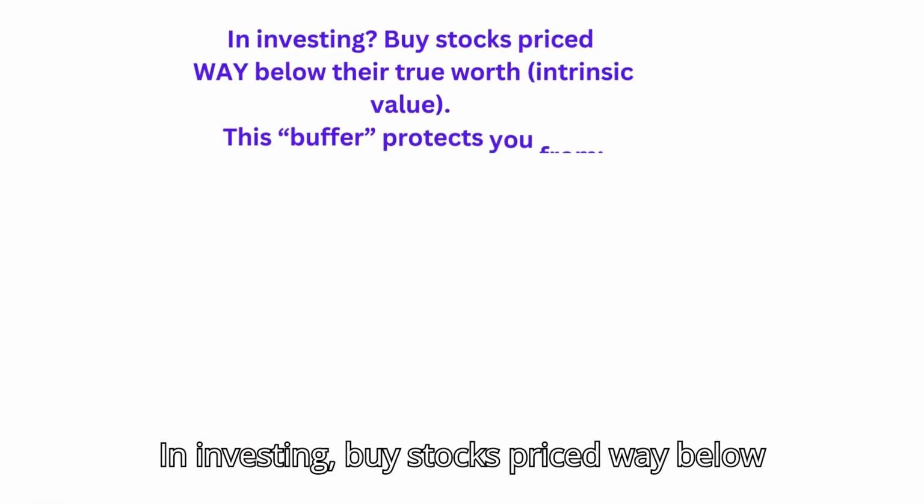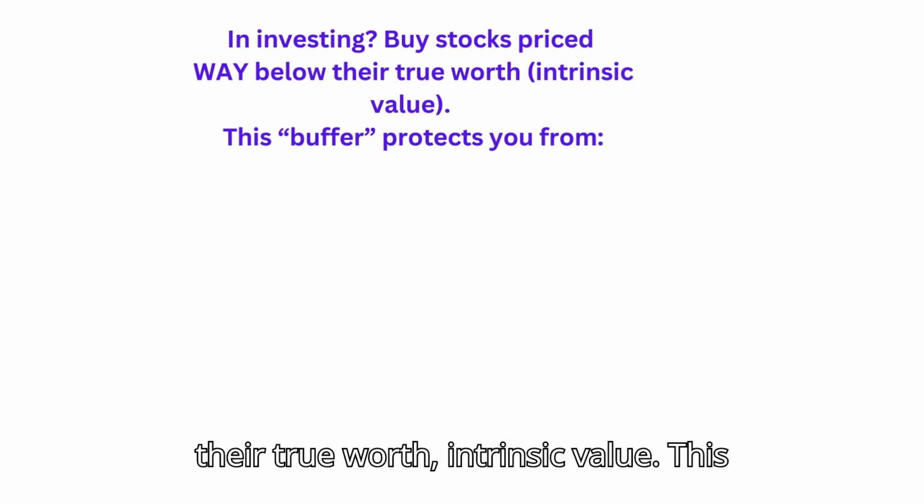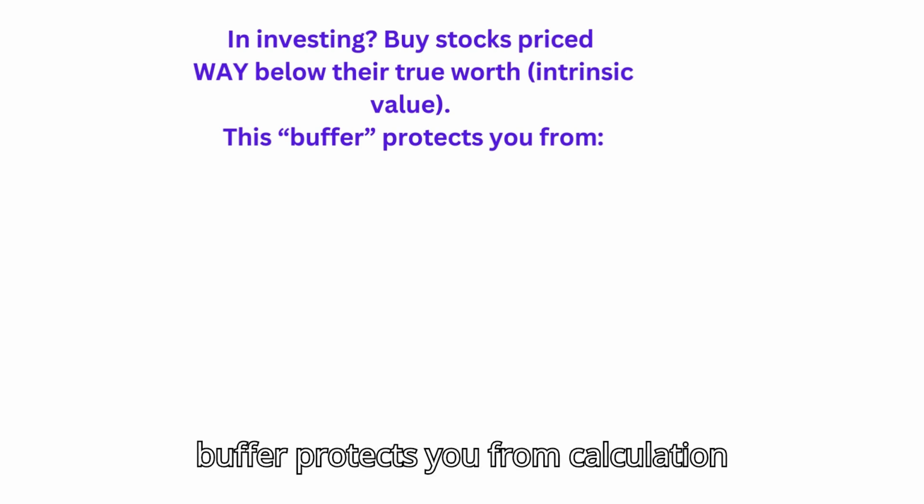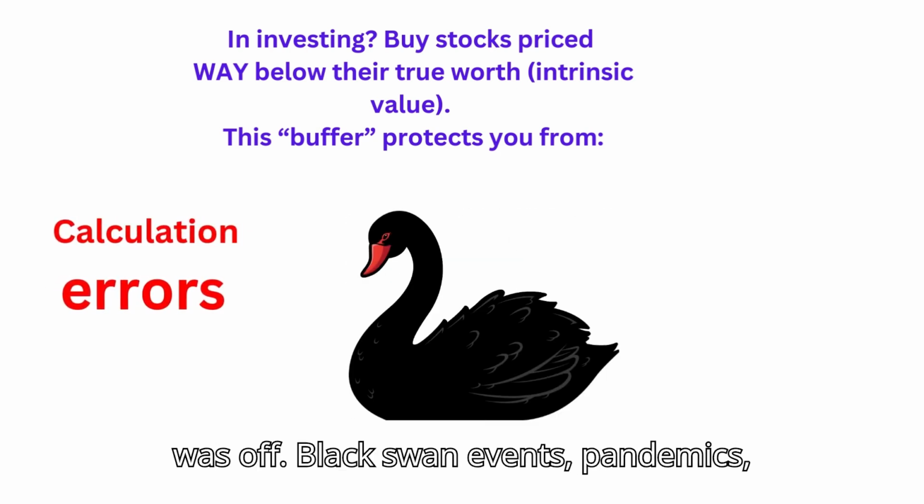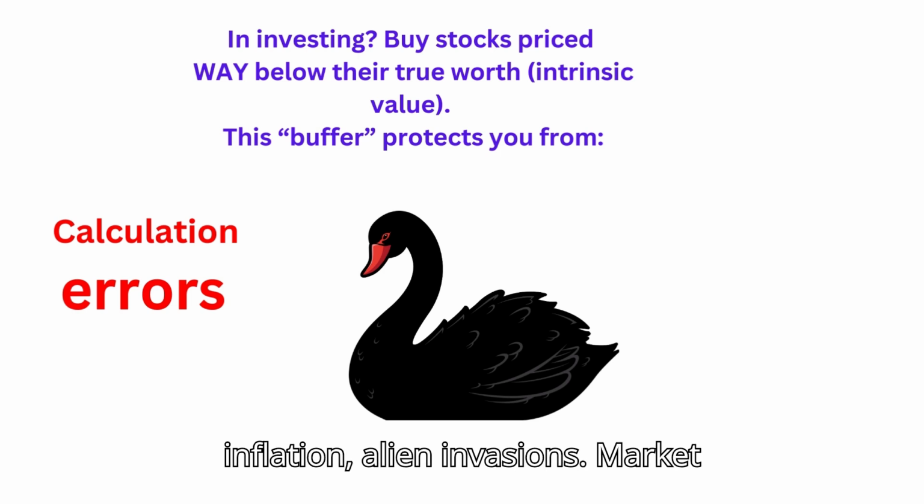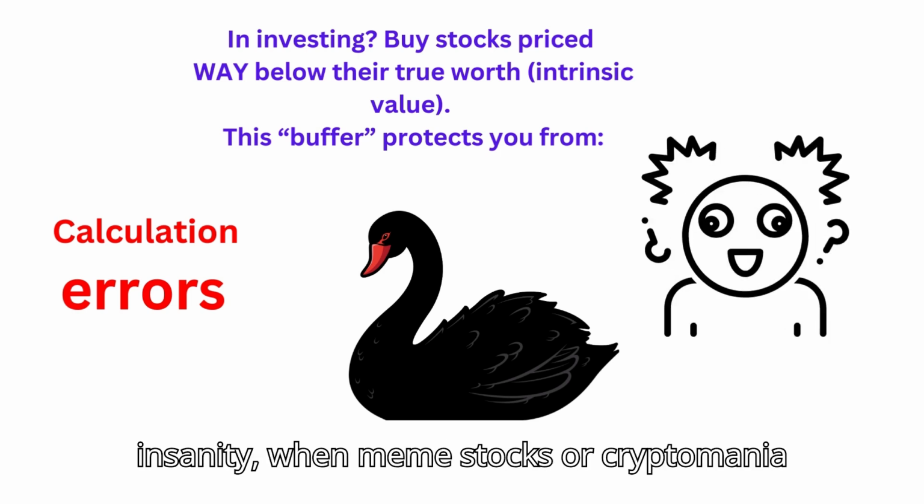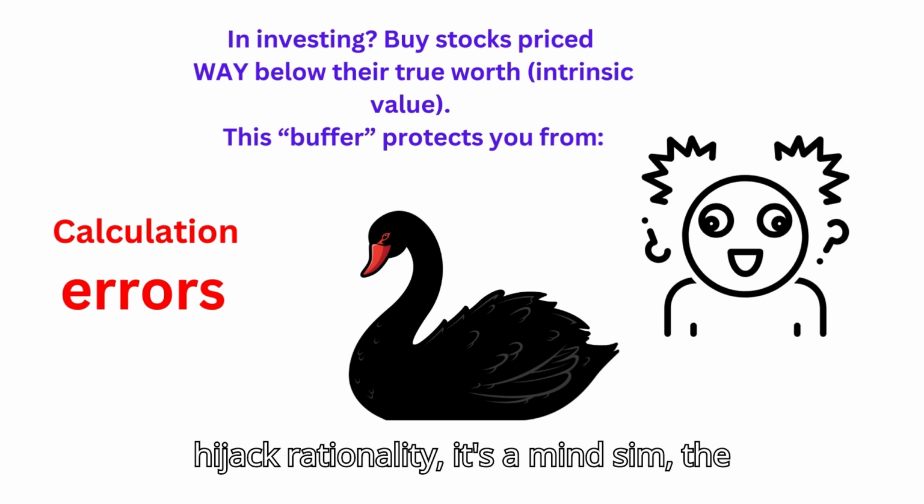In investing, buy stocks priced way below their true worth, their intrinsic value. This buffer protects you from calculation errors. Oops, your intrinsic value math was off. Black swan events: pandemics, inflation, alien invasions. Market insanity, when meme stocks or cryptomania hijack rationality.